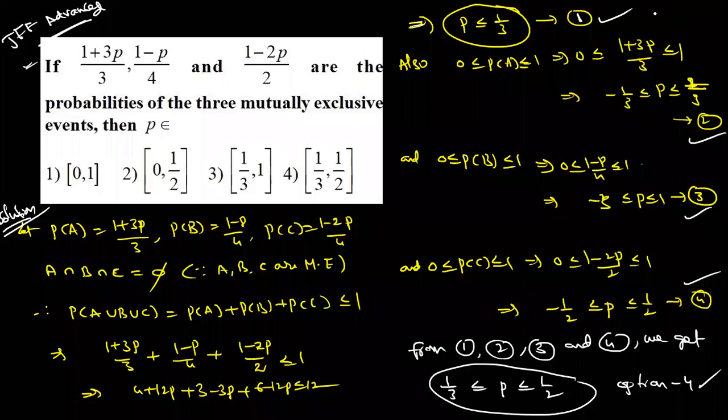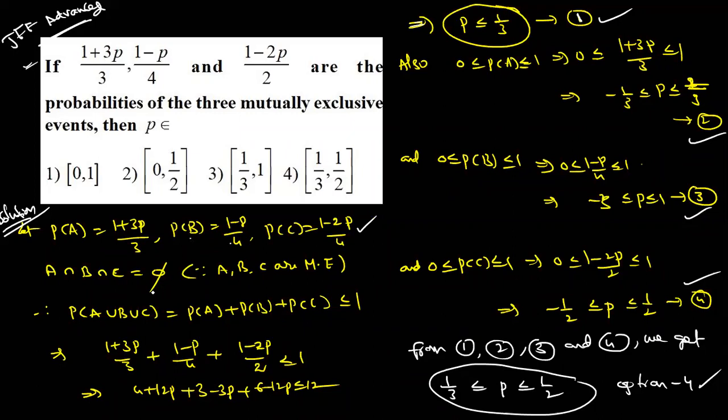Absolutely good. See, dear students, I'm explaining. First, let P of A is equal to P of B is equal to P of C, write down as usual. So their intersection is empty set. Why? Because the three events are mutually exclusive events. What do you mean by exhaustive events? Exhaustive means their union is sample space. So they given mutually exclusive means right.